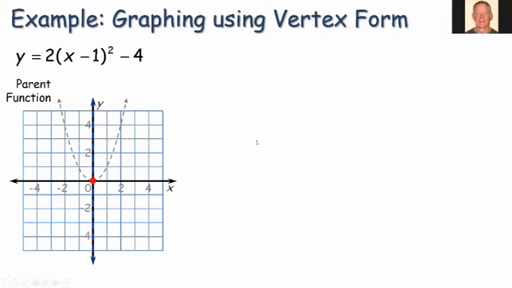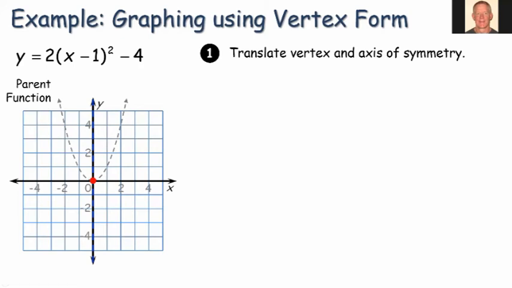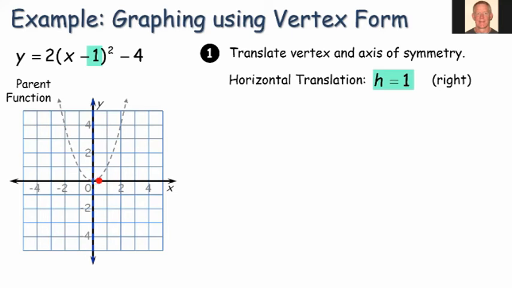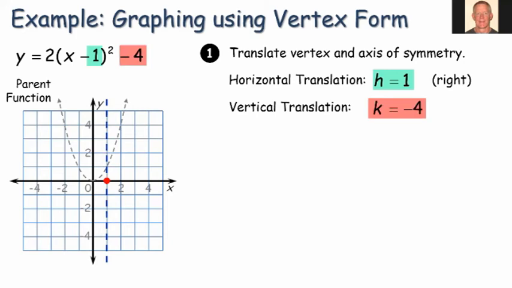All right, last thing, how would we graph using the vertex form? Right? Can we sketch the graph? So a good thing to start with is the parent function here with the vertex at the origin, and then identify, right, where the vertex is going to wind up. So notice we have a horizontal translation of +1, 1 to the right. So we can move our vertex over to 1, and our k value is -4. So we're going to move that down 4.